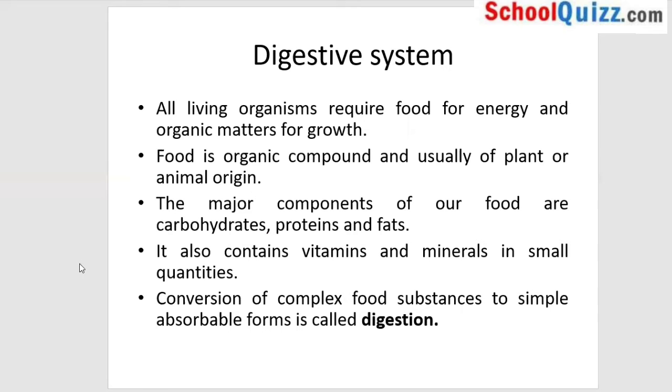The digestive system converts the complex food substances that we eat into a simple absorbable form, which our body can absorb. This is called digestion. So this is the point here: conversion of complex food substances to simple absorbable substances is called digestion.